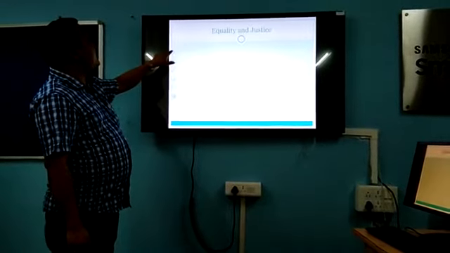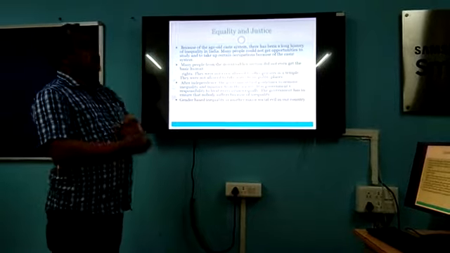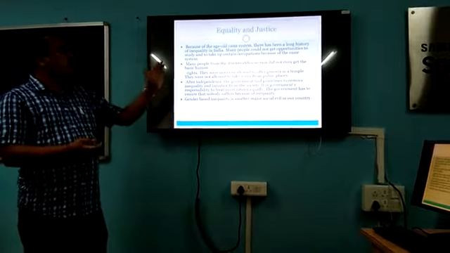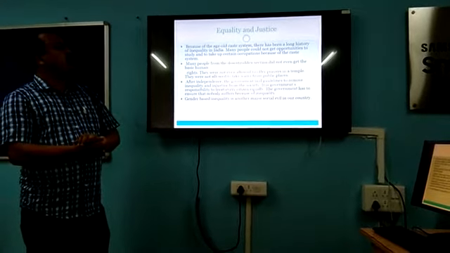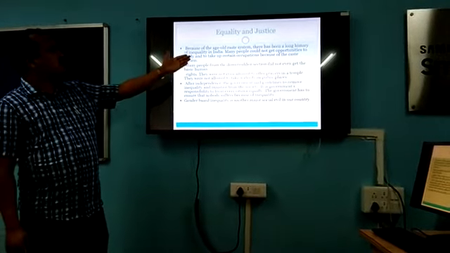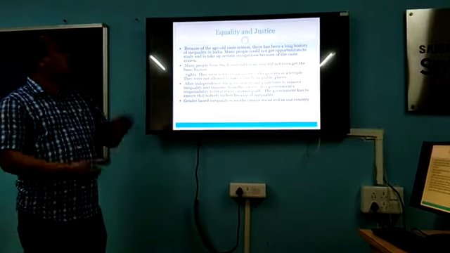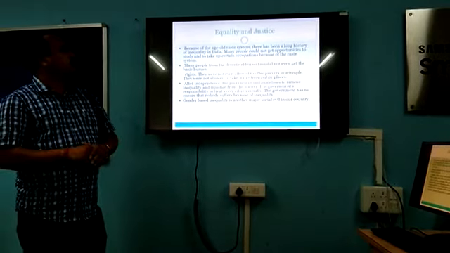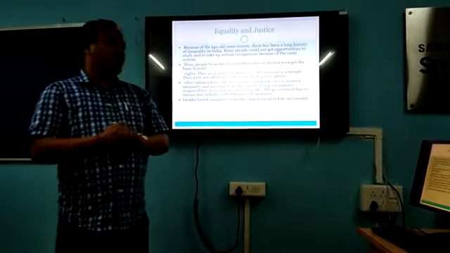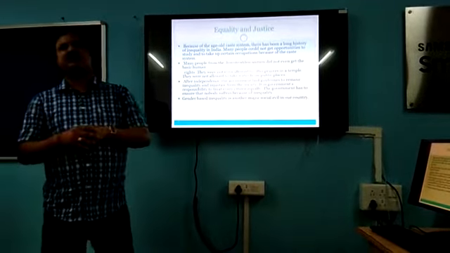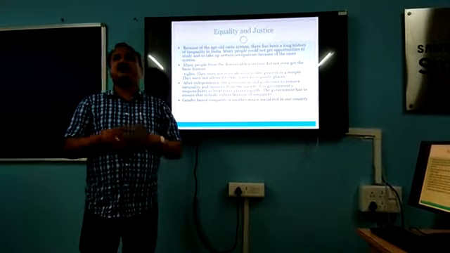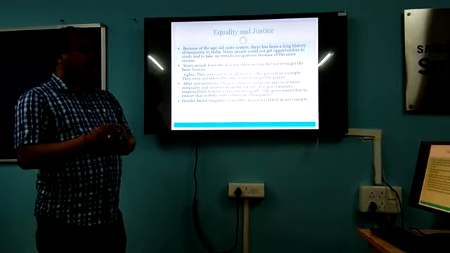The next topic is equality and justice. Because of the age-old caste system, there has been a long history of inequality in our country. Because of the caste system, many people could not get the opportunity to study or take up certain occupations. The caste system is one of the major problems of inequality in our country, an age-old system practiced here. Many people were discriminated against on the basis of caste.